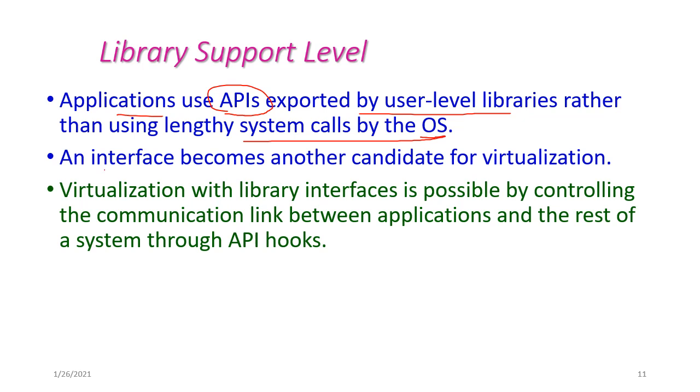Hence, the interface becomes another candidate of virtualization. The virtualization with library interface is possible by controlling the communication link between applications and the rest of the system through API hooks, that is application programming interface hooks.